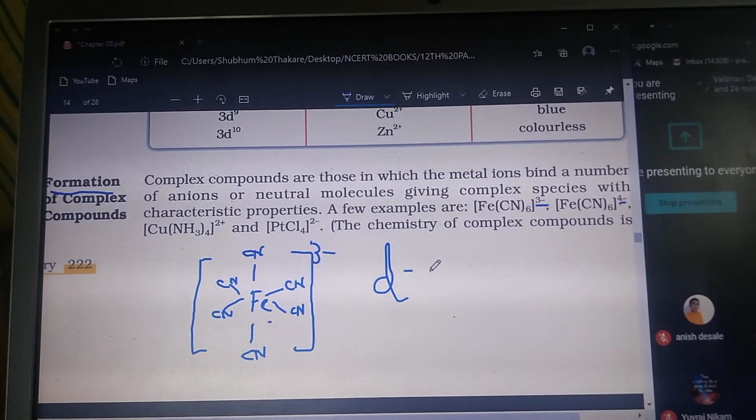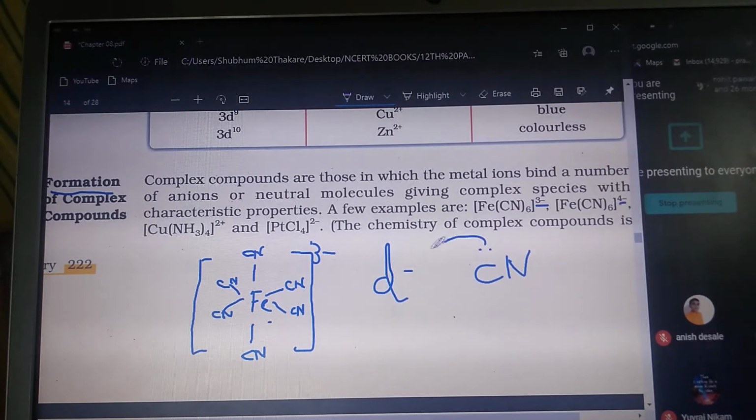Because of this incompletely filled d orbital, ligands like cyanide can donate electrons to the metal atom. Suppose there is a cyanide, which has a lone pair of electrons. This lone pair is donated to the metal's half-filled, or incompletely filled, d orbital. The lone pair is donated to the metal ion, and because of that a covalent bond is going to form.